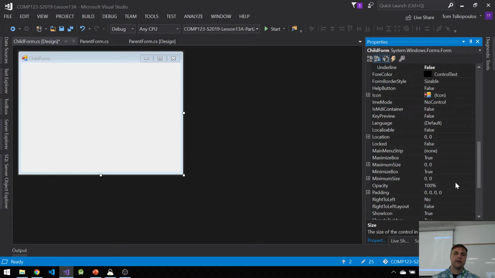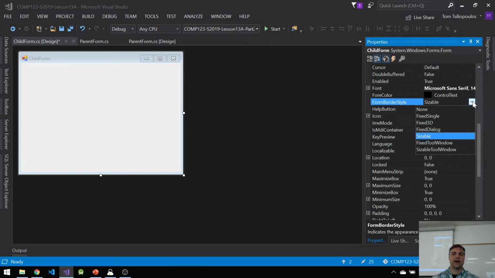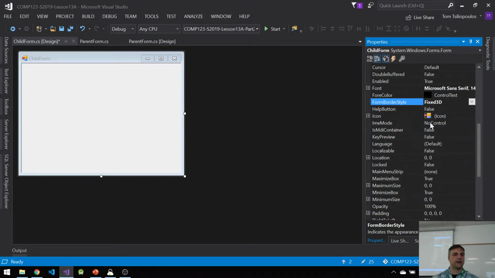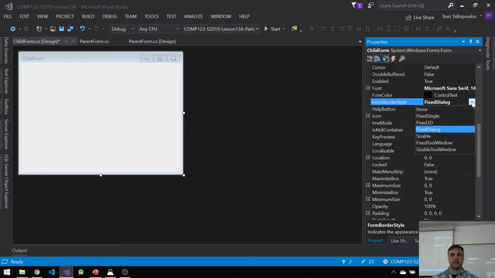Okay, cool. The other thing is that I have a lot of options, a ton of them, in fact, for my form border style. And we've only talked about a couple: fixed single and sizable. There's also fixed 3D. It looks like this. Makes it look like there's a 3D border. There's also fixed dialog, which takes away the icon from the top left corner. There's also fixed tool window, which takes away the control box and gives us this little funky X, right? And finally, sizable tool window, which allows me to size my option.